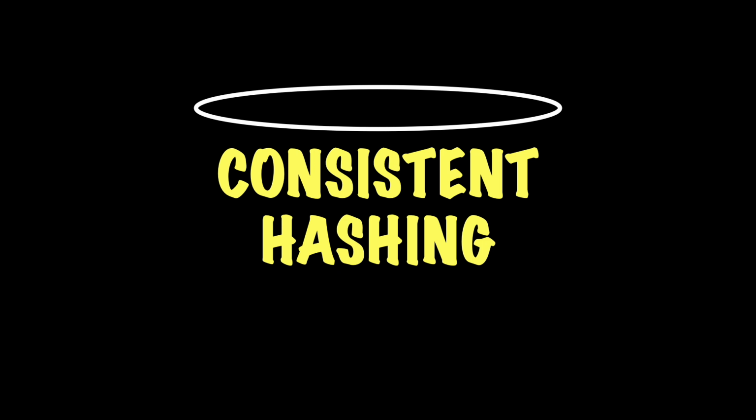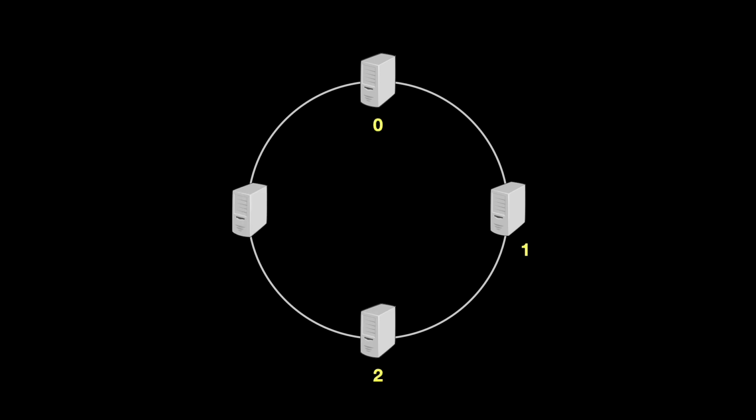So now that we are fully prepared to understand the concept of consistent hashing, let's go ahead and see how this is actually implemented. Let's consider an imaginary ring and put 4 servers on it, each 90 degrees apart from each other. Let's number these servers 0, 1, 2 and 3. Now in the example we saw earlier, we used the formula hash modulo number of servers to figure out the server which should hold the data, with the only problem being n could vary and change everything. Now in this design, let's replace n with a constant k, which does not change. A simple choice in a circle would be 360 because moving a point by 360 degrees makes a circle.